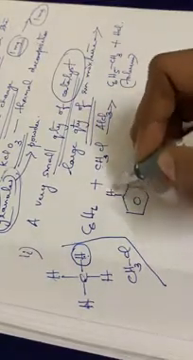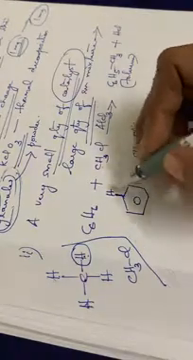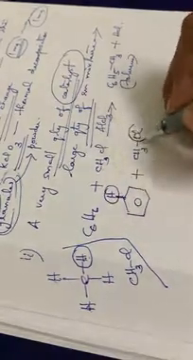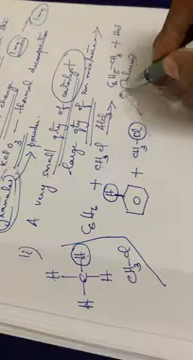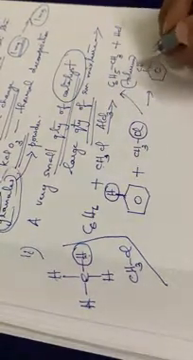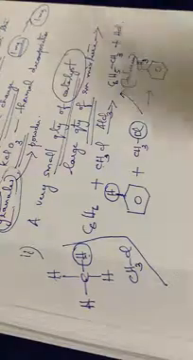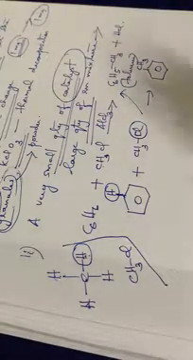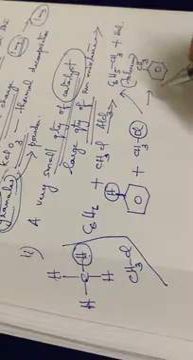CH3Cl. So here at this point, one hydrogen is there. This hydrogen is replaced by this chlorine atom, and the product will be formed as C6H5CH3.